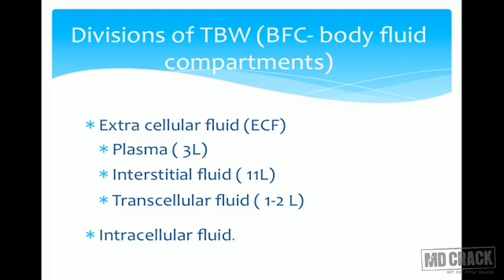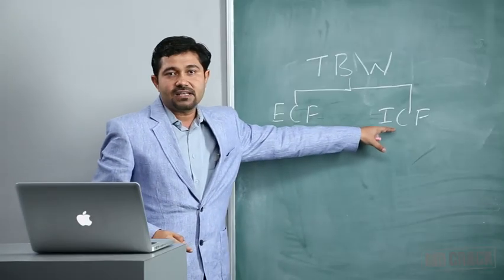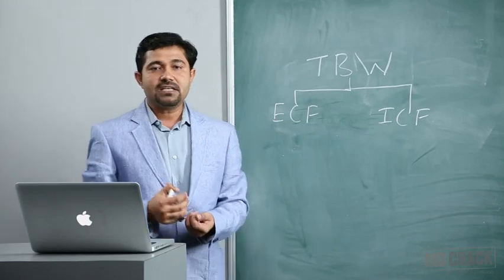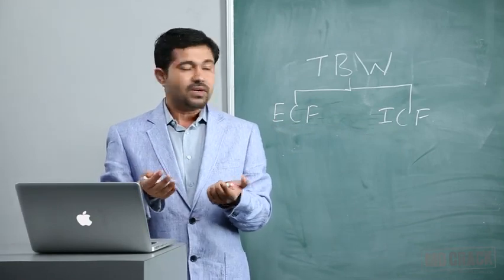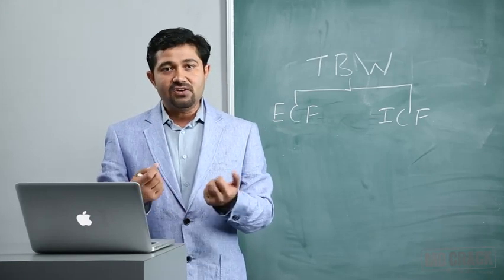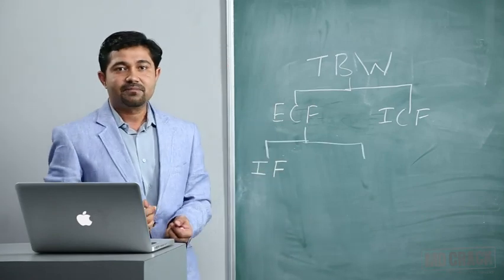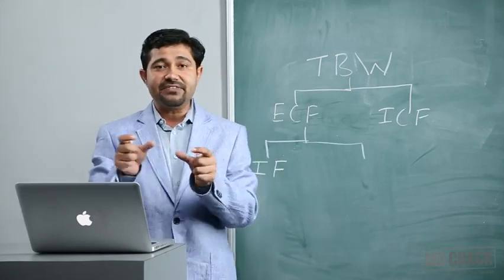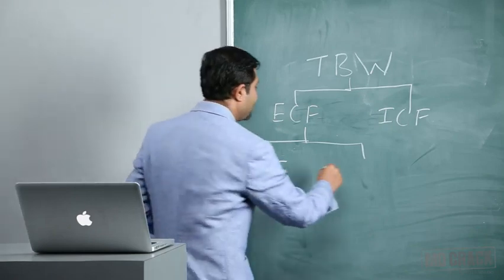Now, what are the divisions of the total body water? Total body water can be divided into extracellular fluid and intracellular fluid. What do you mean by extracellular fluid? The fluid which is present outside the cells. What is intracellular fluid? The fluid which is present inside the cell. Extracellular fluid can again be divided into interstitial fluid, that means fluid which is present in between the cells, in the tissue spaces, and plasma.